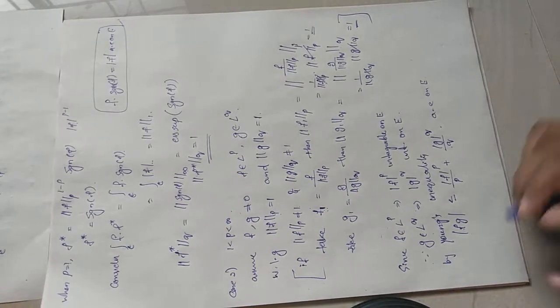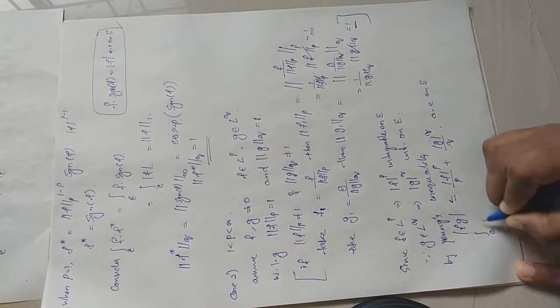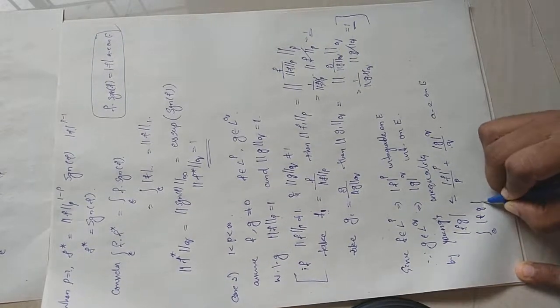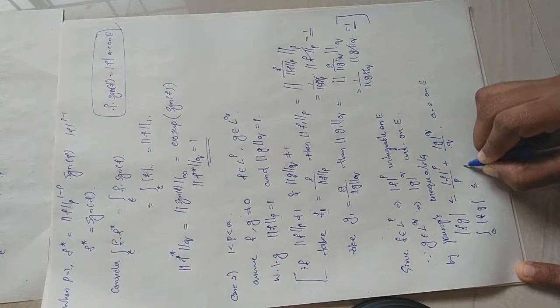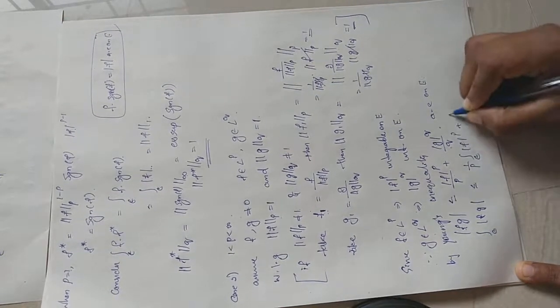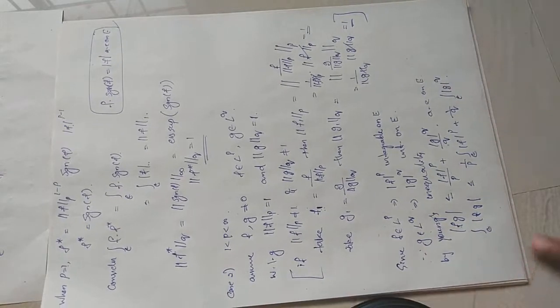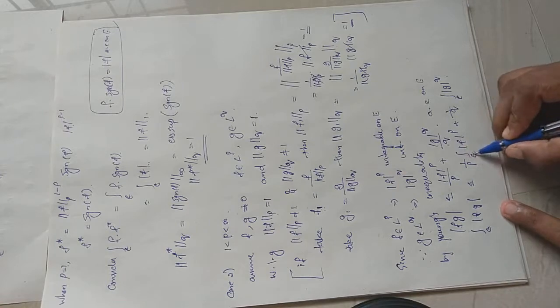Now we integrate these functions on both sides, so we get integral over E mod fg will be less than or equal to 1 by p into integral over E mod f raised to p plus 1 by q into integral over E mod g raised to q. Okay, so what is integral over E mod f raised to p?